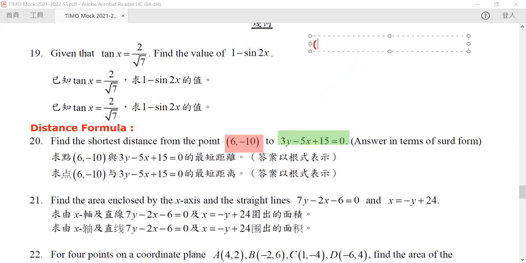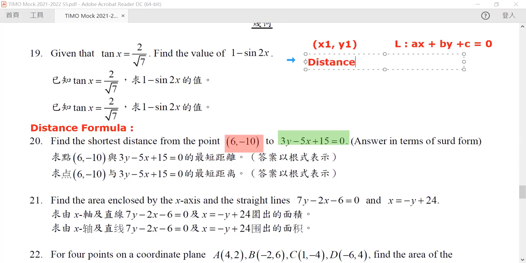Now, if we have a point x1 and y1, and we have an equation L such that it will be equal to ax plus by plus c equals to 0. So what is the distance? The distance will be given by this formula. The distance will be equal to the absolute value of ax1 plus by1 plus c.